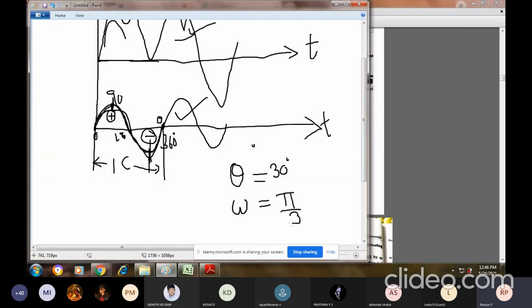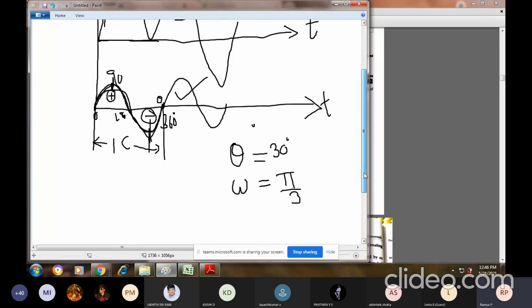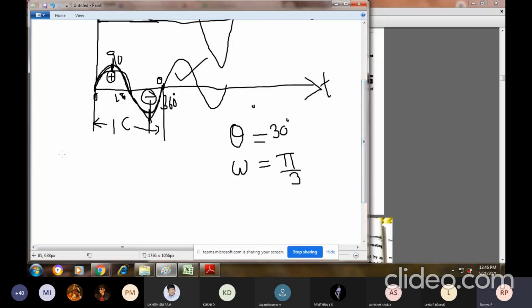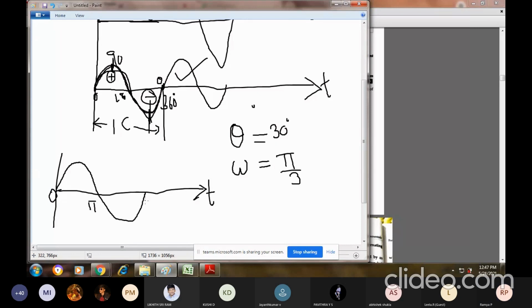If you are indicating the cycles in radians, then it will be something like this. This will be t, and initially it will be 0, and when the waveform goes in this direction, this is pi, this is 2 pi.